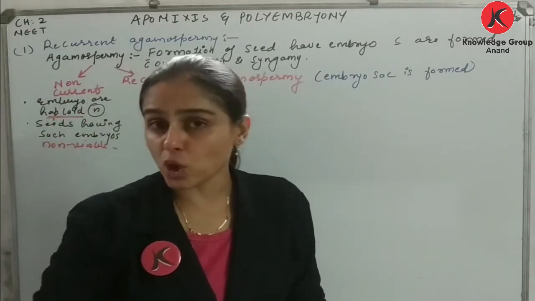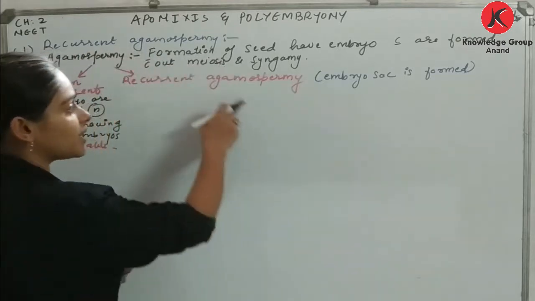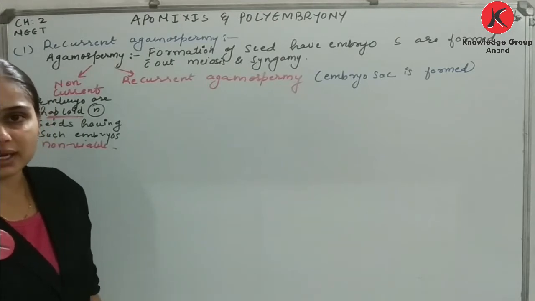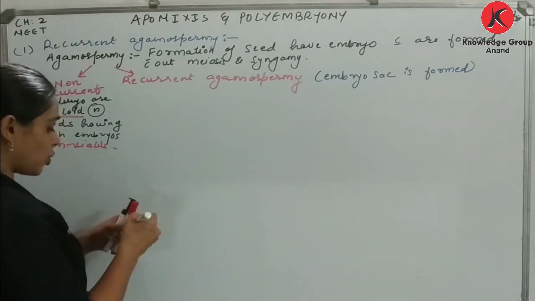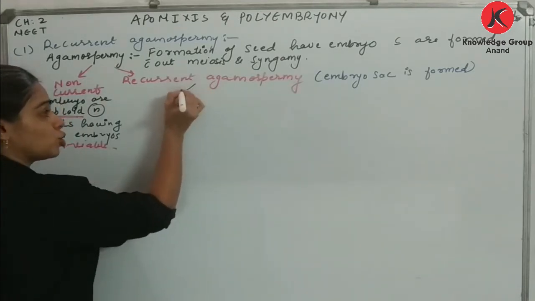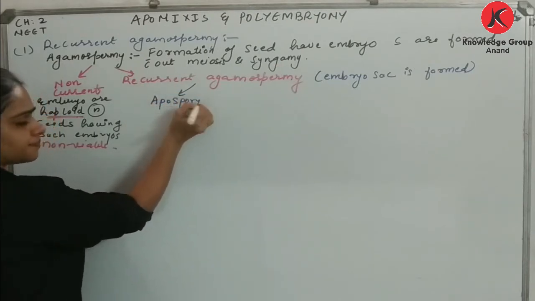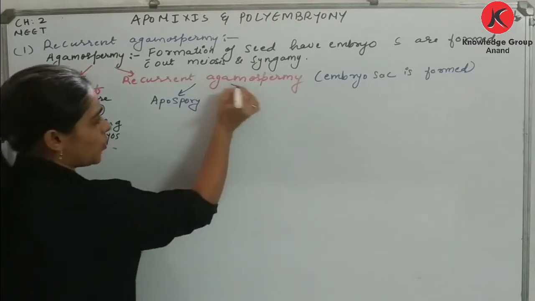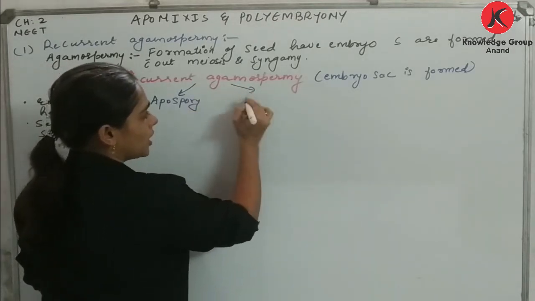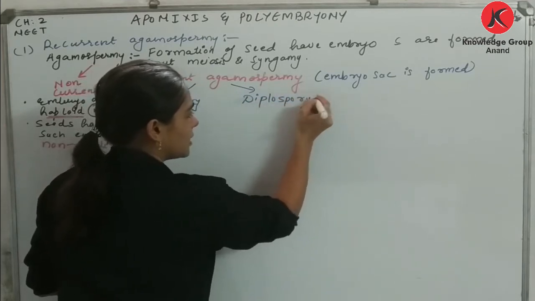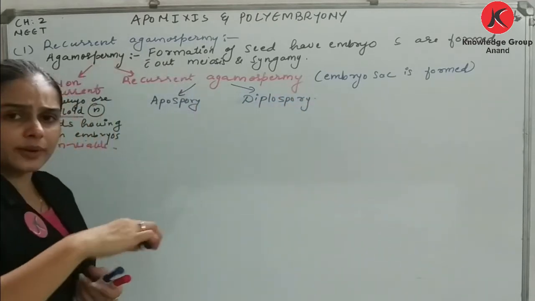So in recurrent agamospermy, embryo sac is formed. Am I clear? Now look very carefully. I am going to classify it into two categories. Number one is apospory, and second one is diplospory. What is the difference between the two?